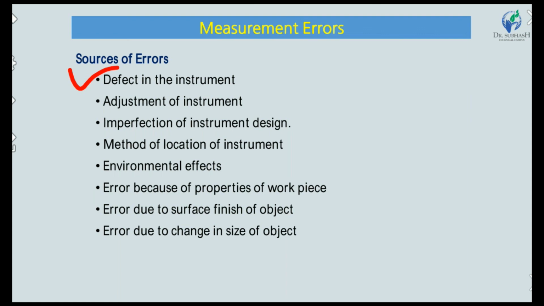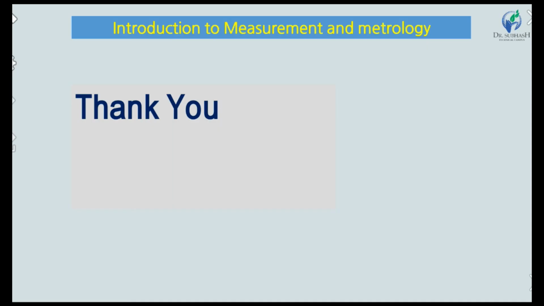Then there is improper adjustment of the instrument, where we do not set the instrument the proper way. Imperfection of instrument design is another source. Method of location of the instrument, where we do not set the proper location. Environmental effect. Error because of properties of the workpiece: if the workpiece is cold or hot, error will come. Error due to surface finish of the object: when we take a reading at a point that does not have a proper surface finish, error will come. Error due to change in size of the object. These kinds of things come under the sources of error.